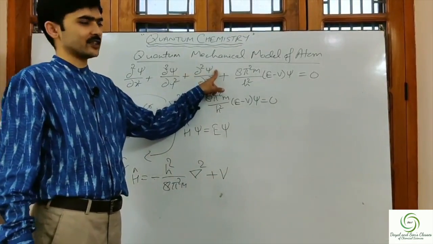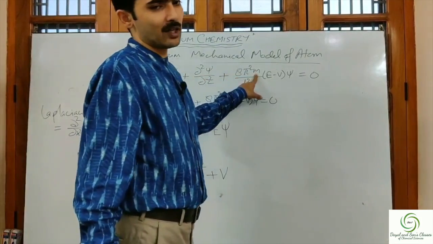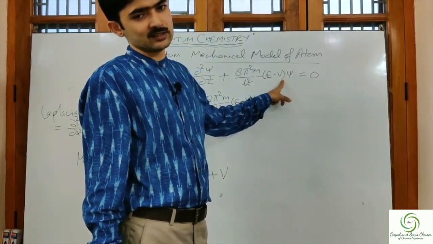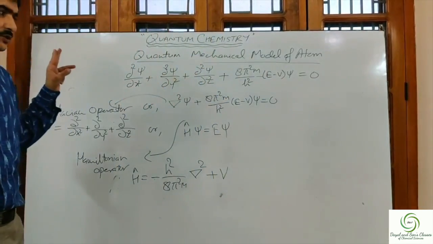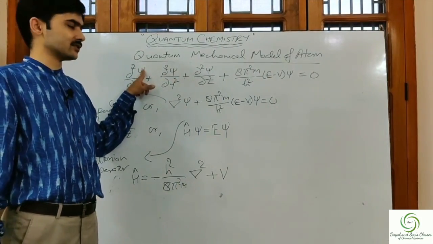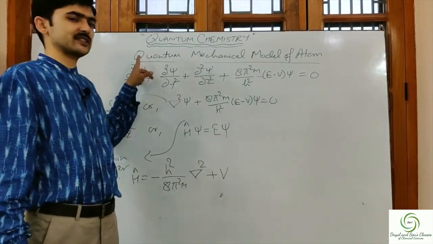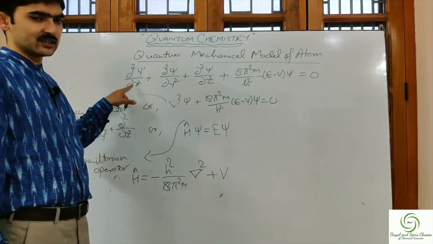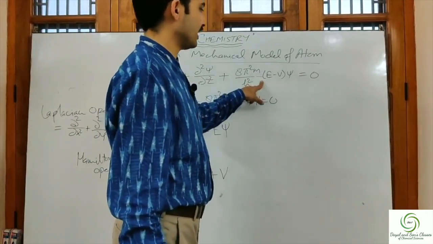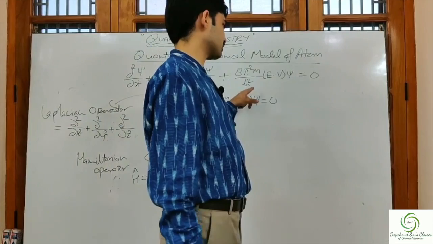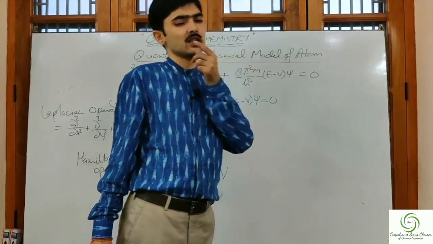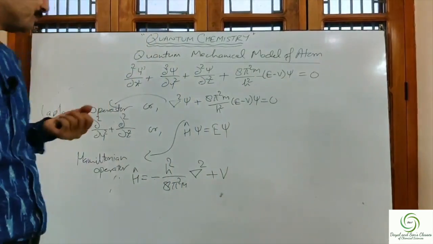Psi is the wave function, m is the mass of the electron, E is the total energy, and V is the potential energy. I hope I am clear with this equation. I repeat once again. Here psi is the wave function associated with that electron, and its differentiation is taken twice with respect to x, twice with respect to y, twice with respect to z, plus 8 pi square m upon h square into E minus V psi is equal to 0, where E is the total energy of the electron and V is the potential energy of the electron.